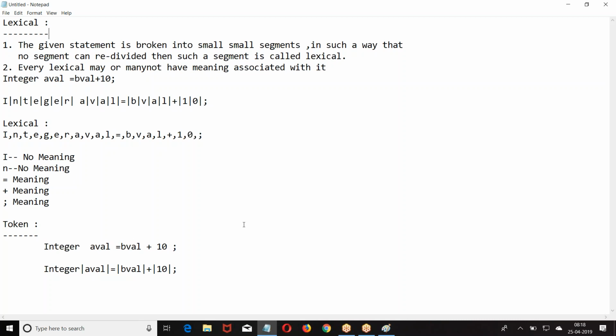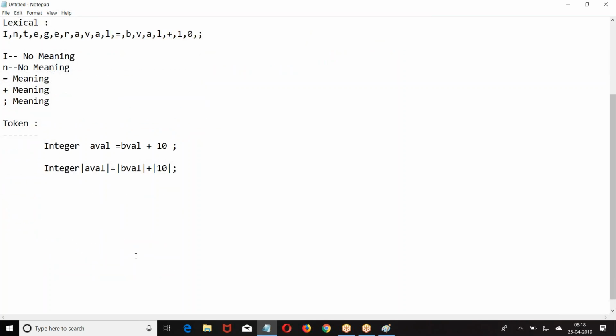Integer a value equal to b value plus 10. I broke them into small segments. When I broke them into small segments, each segment is called a token.